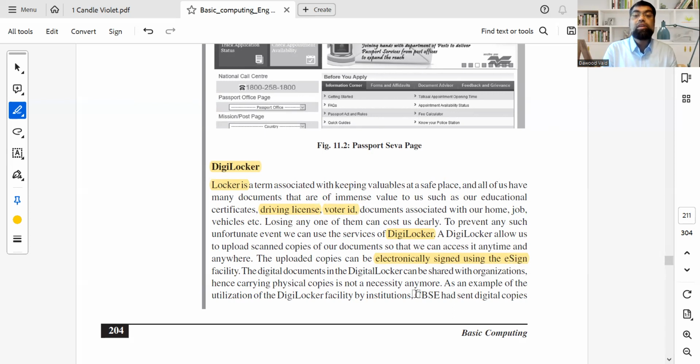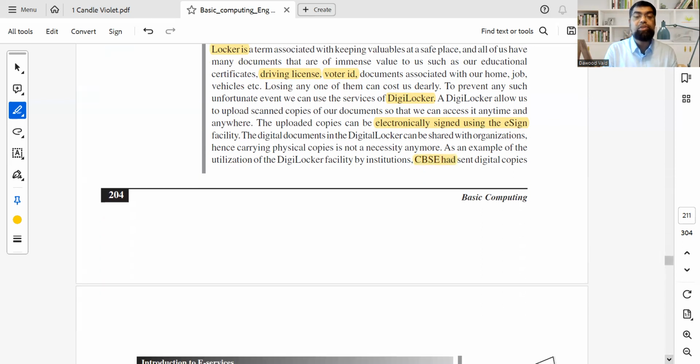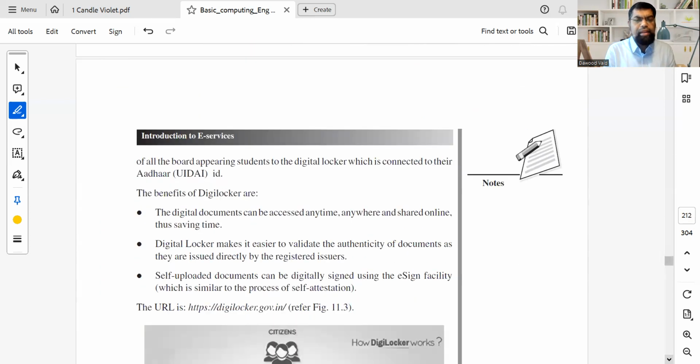Or you have got your NIOS mark sheets, digital copies or CBSE mark sheets are enough for the entire thing. So what are the benefits of DigiLocker? You can think of any website will have gov.in, government.in, and DigiLocker. Digi as in digital locker. What is the benefit? It is anytime, anywhere.